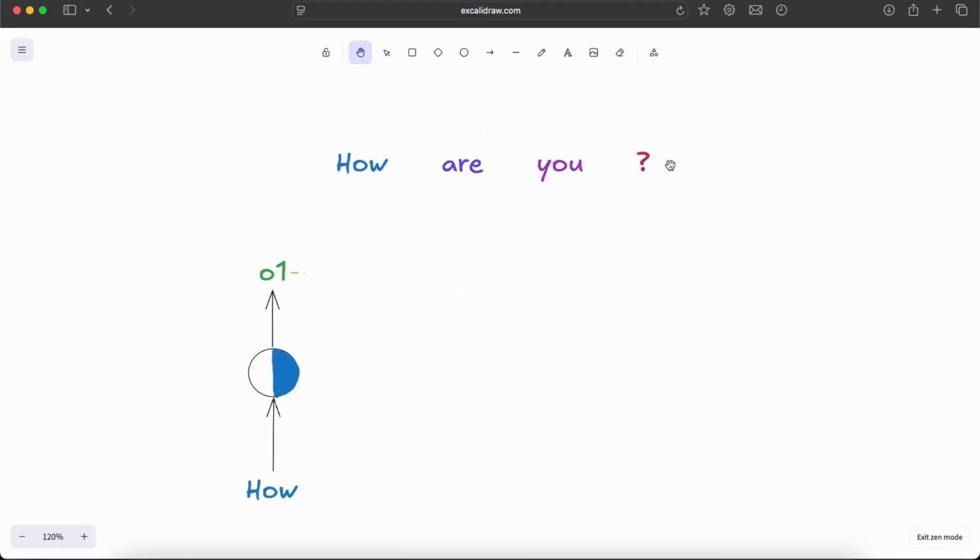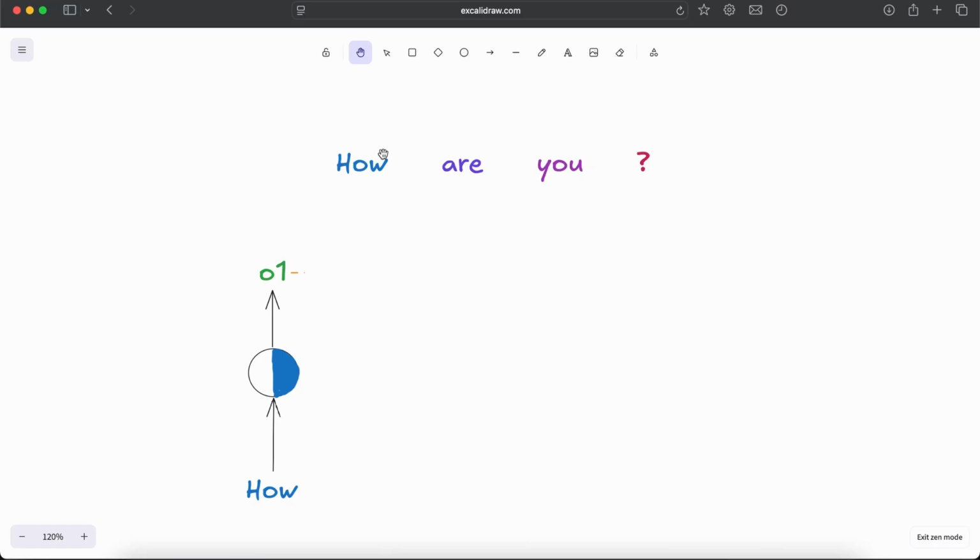So let's start with an example. Here we have a sentence: How are you? This is our input sentence, and we will process it using a recurrent neural network. We'll see how the recurrent neural network will process this sentence. We won't be able to pass the whole sentence at once. We need to pass each of the tokens one by one.